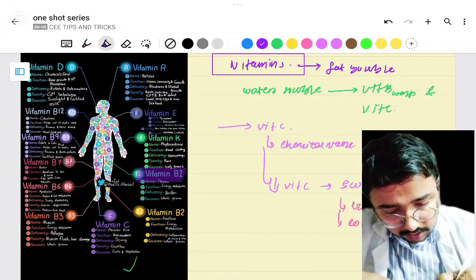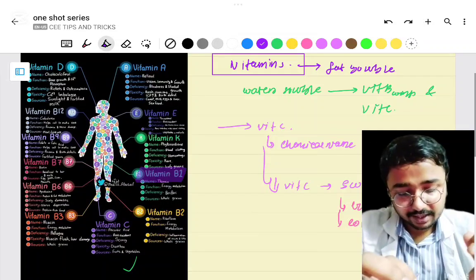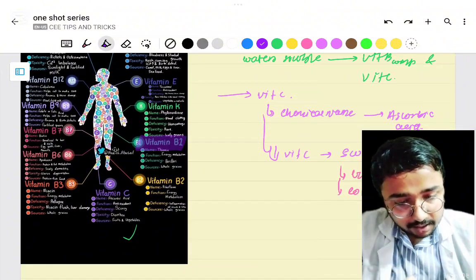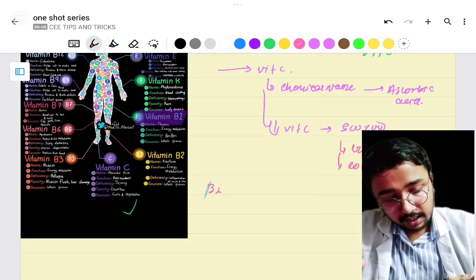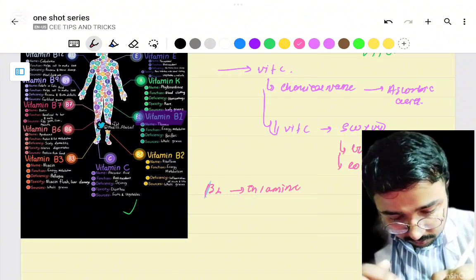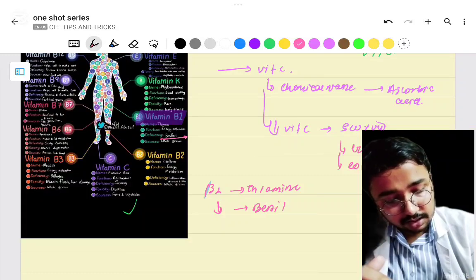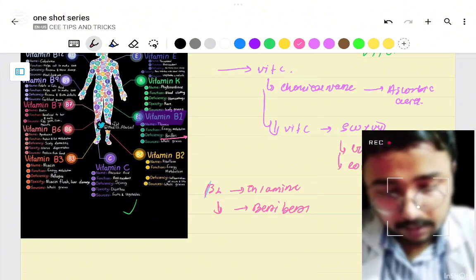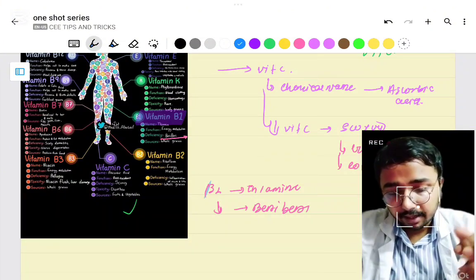Vitamin B1's chemical name is thiamine. Its deficiency leads to the clinical condition known as beriberi. Vitamin B1, thiamine; deficiency leads to beriberi.